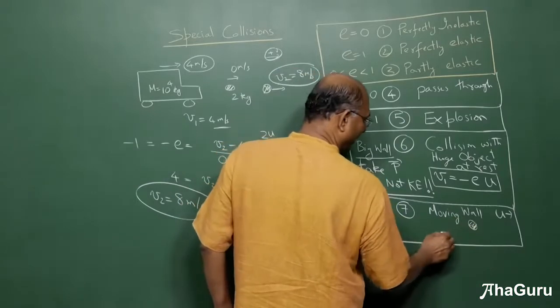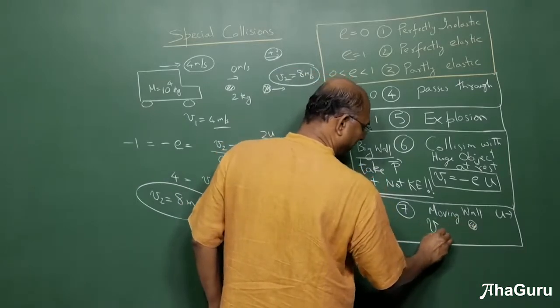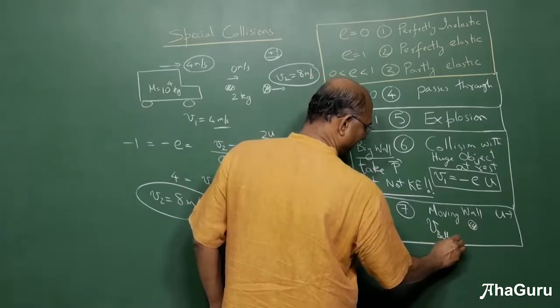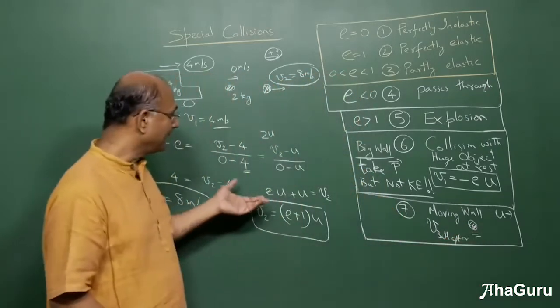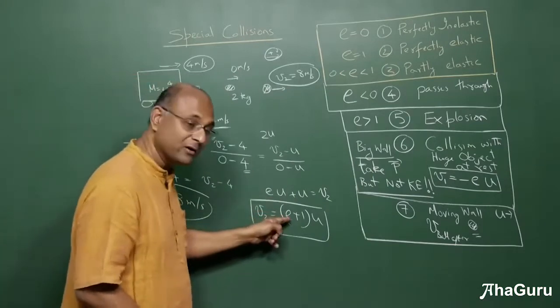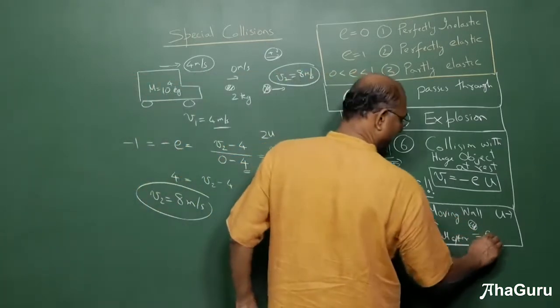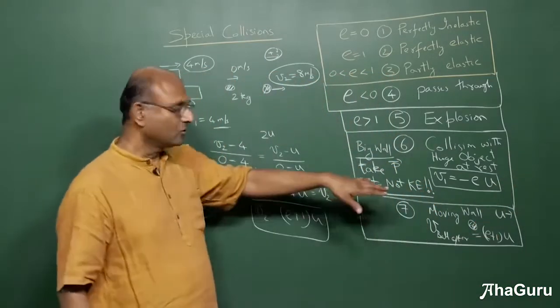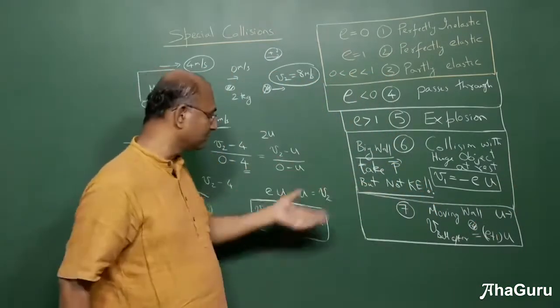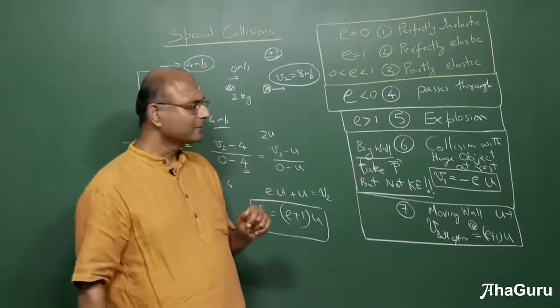The speed of the ball after the collision is going to become either 2 times u or (e plus 1) times u. So it is going to fly off with double, right, if e was 1.